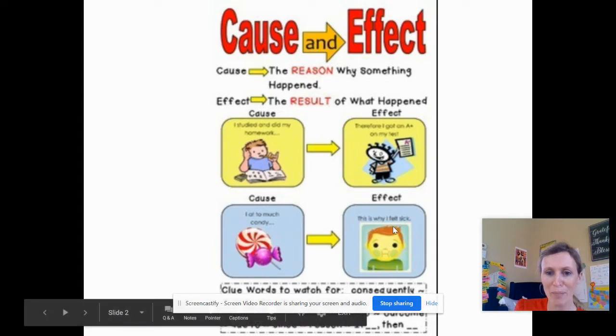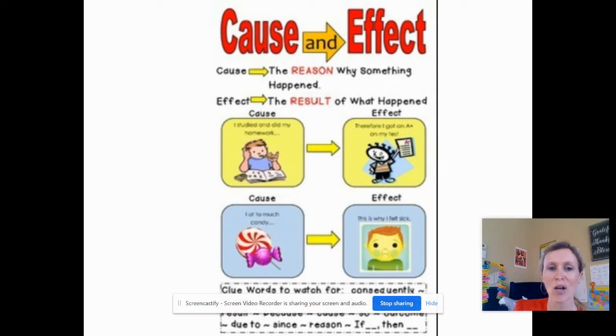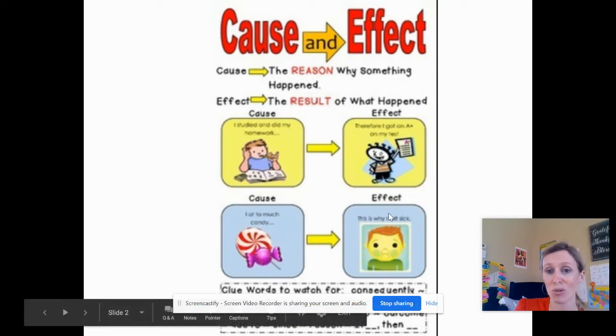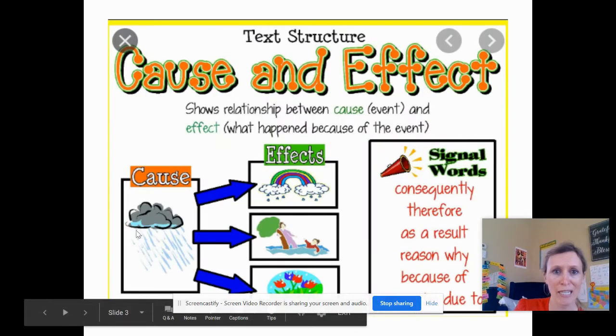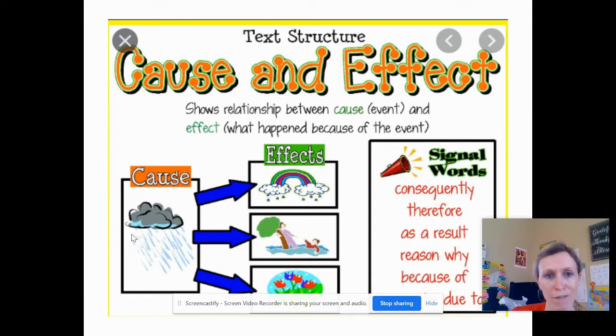You can look at these bottom pictures here, the blue. What happened? I felt really sick. Why did that happen? It's because I had too much candy. Here's another chart to show that cause and effect. And I always use those words. What happened is the effect, why it happened is the cause.